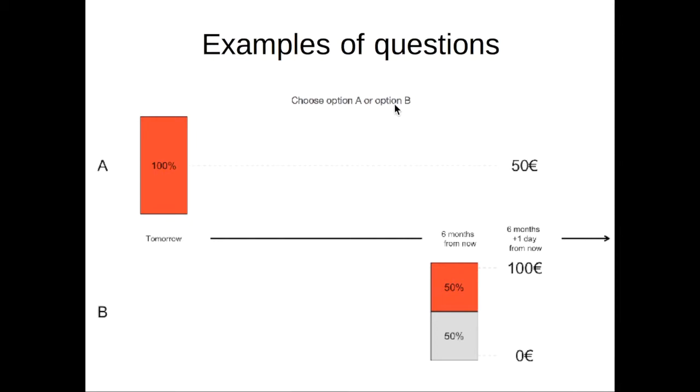Here is a third example. Option A gives €50 for sure in 6 months from now. Option B gives a probability of 50% to get €100 in 6 months from now, and a probability of 50% to get nothing. In this question, option B would be solved in 6 months from now. Therefore, with option B, you would have to wait for 6 months in order to know if you would receive €100. In this case, the main difference between the two options is that option A offers a gain for sure, whereas option B is risky and would be solved in 6 months from now.